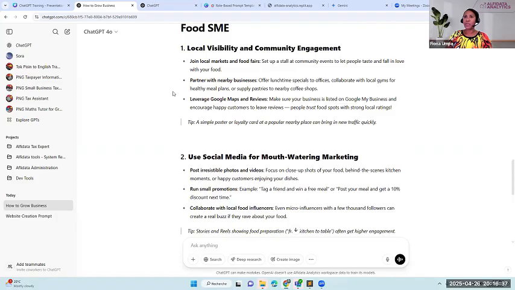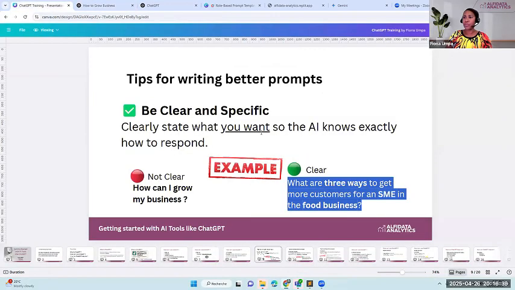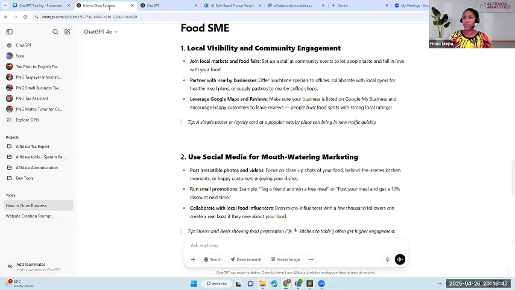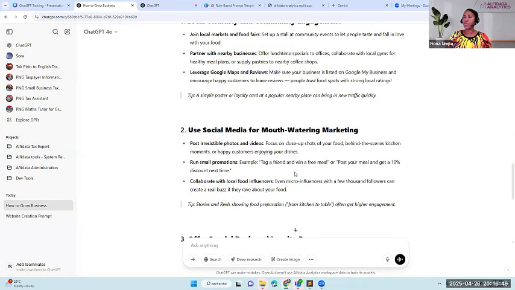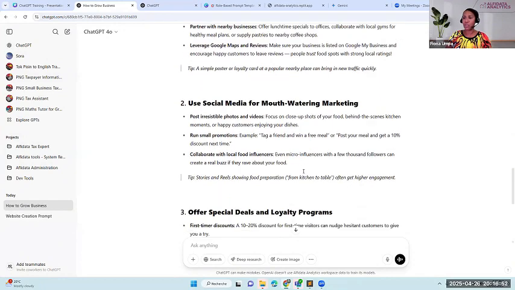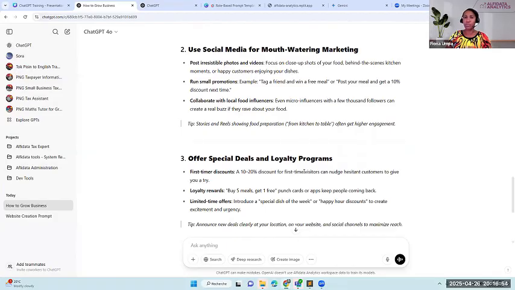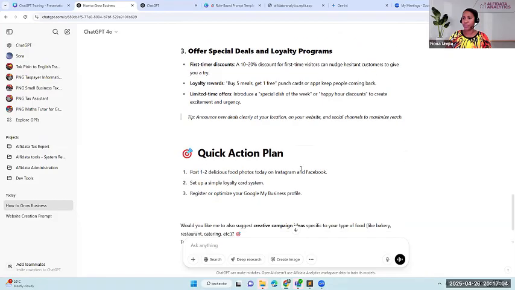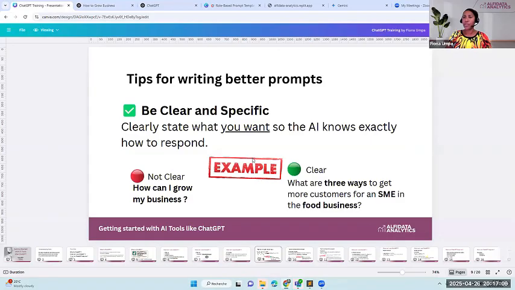But based on the fact that the prompt has to be clear and specific, we see from this example that it gave us a response in regards to a food business. Buy loyalty rewards: if you buy 5 meals, you get 1 free, etc. So be clear and specific.